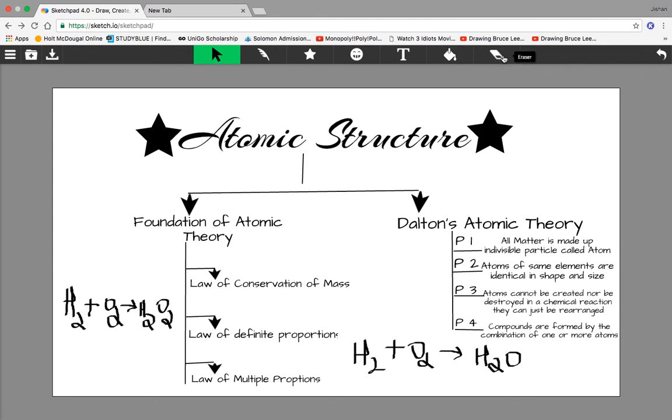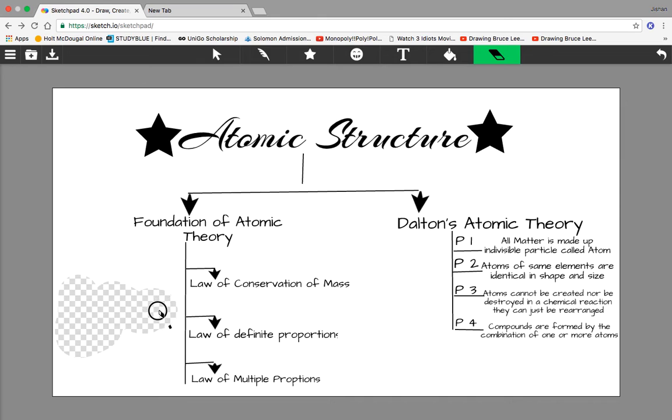Now let's jump down to Dalton's atomic theory. Dalton's atomic theory states four postulates. Postulate number one states that all matter is made up of indivisible particles called atoms. Whatever matter you see on planet Earth or in the universe is made up of atoms, and atoms are indivisible. That's postulate one.